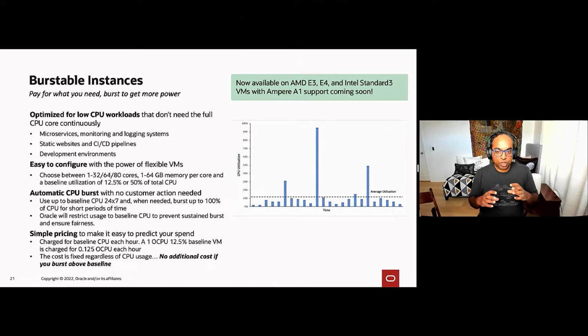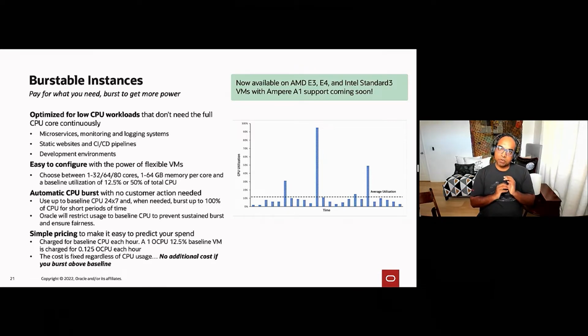Rather than trying to modify that workload and adjust it to a more consistent usage, one of the things you can do is use a burstable instance. What burstable instances do is allow you to pay for just a fraction of the CPU while having the ability to burst to maximum CPU for short periods of time. So what you can do, and I'll demo this in a little bit, is choose the number of CPUs just like you would on a normal Flex instance, and the amount of memory.